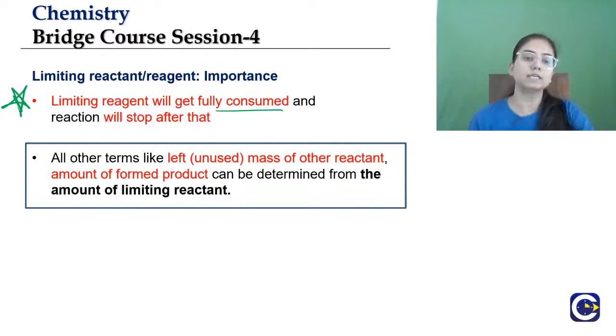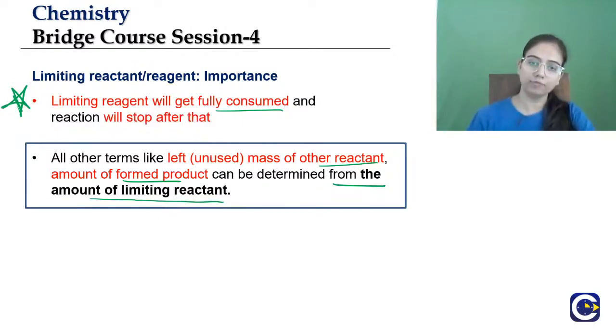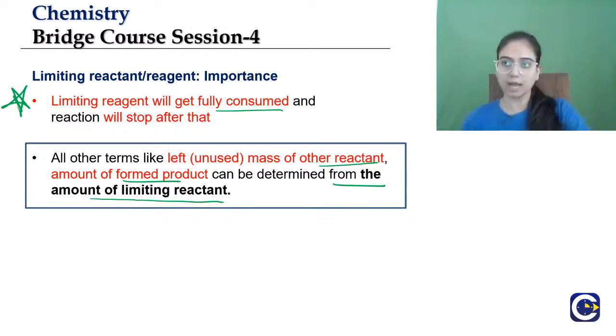All other terms like the left, unused mass of other reactant and the amount of the formed product can be determined from the amount of limiting reactant. If you know the amount of limiting reactant, you can easily calculate the left amount of the other reactant. Okay? Limiting reactant will be consumed fully. And if you want to know the amount of other reactant left, how can you calculate? By finding out the amount of limiting reactant, right?